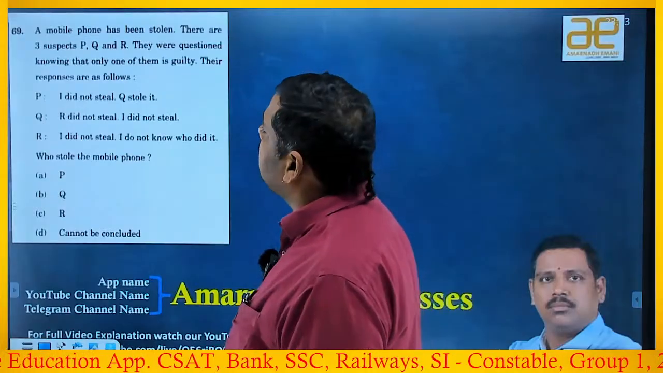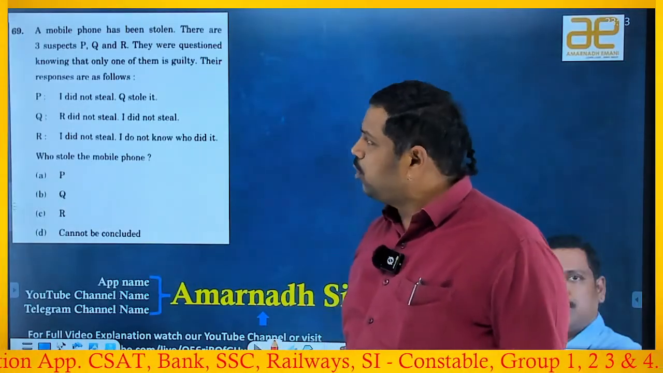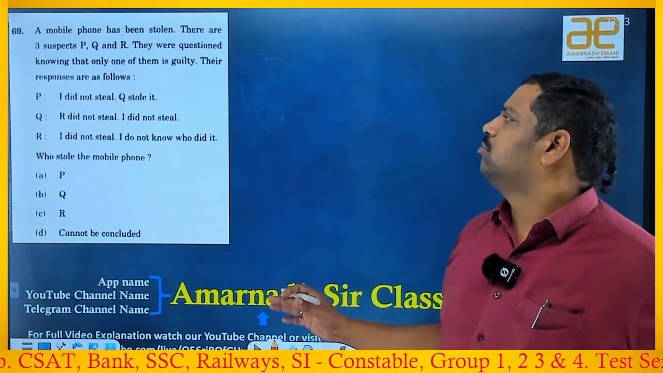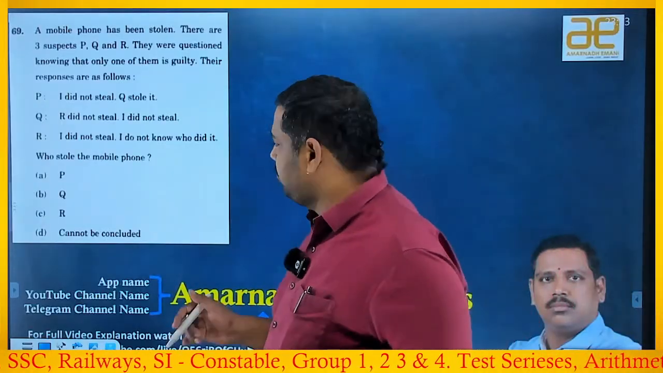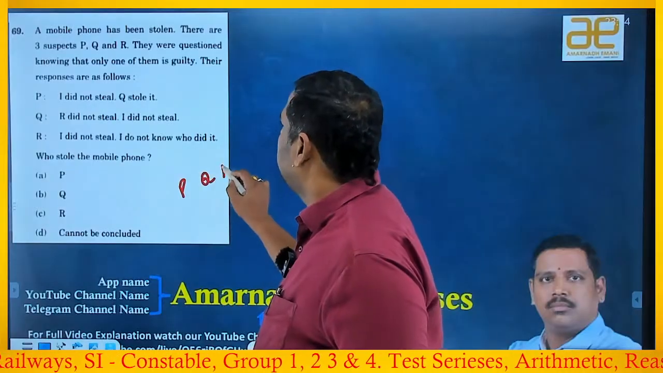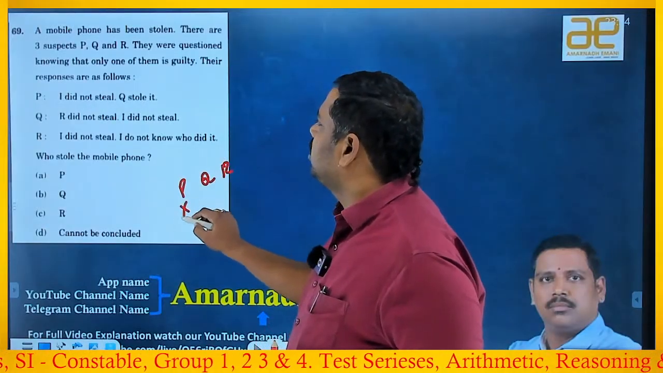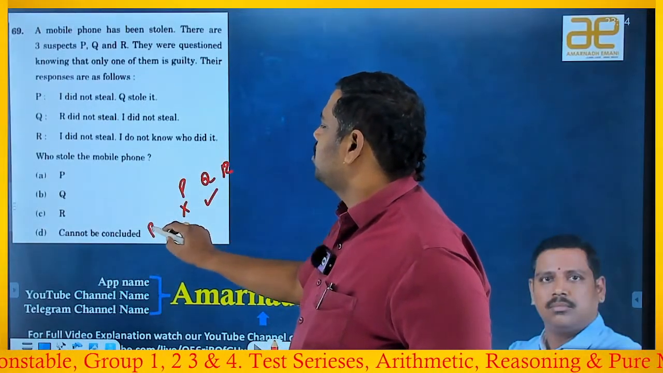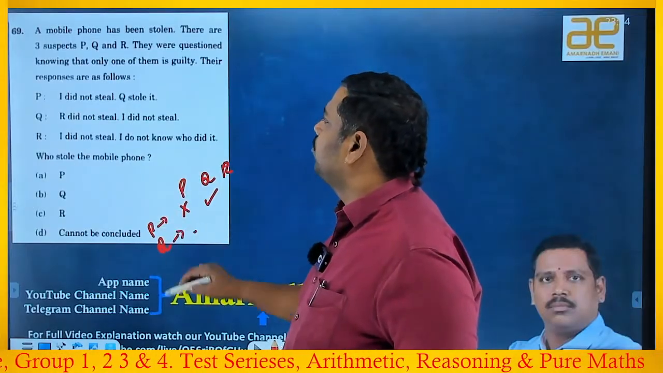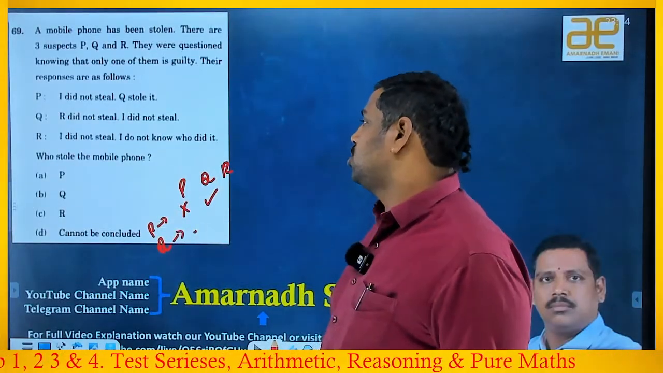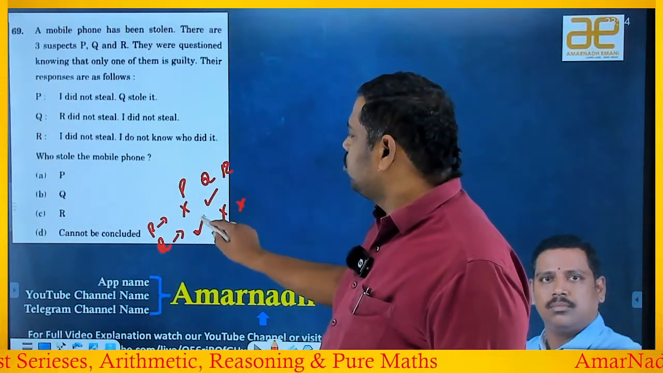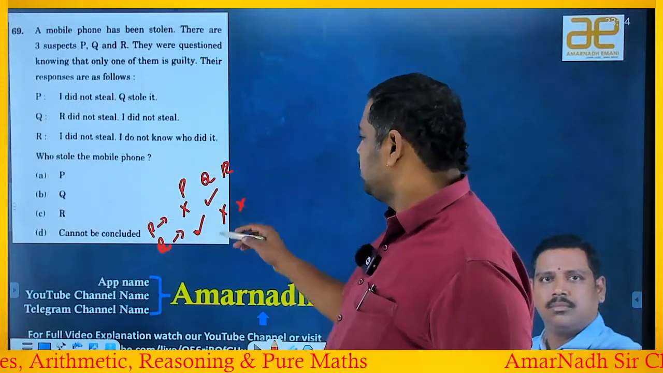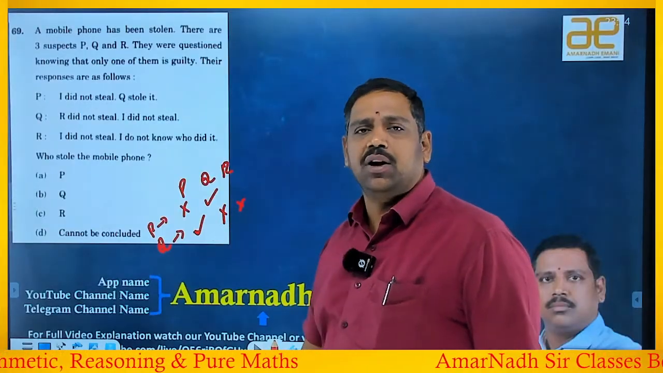Their responses are as follows. What P said is, I did not steal, Q stole it. P says that no, I am not a thief. P, Q, R. P is not a thief, Q stole it. This is a statement by P. Let us think of Q. R did not steal, I did not steal. Oh, these 2 did not steal. So that means who stole the mobile? P. They mean these 2 are giving allegations on one another.